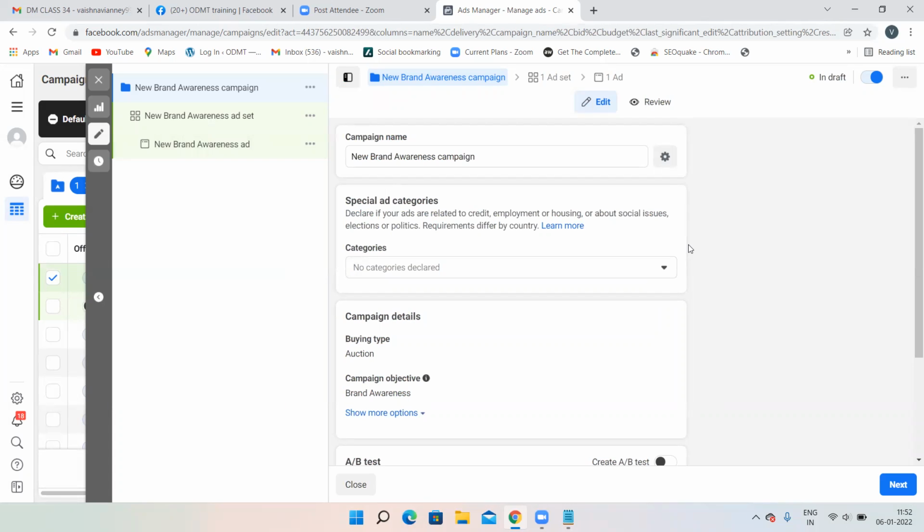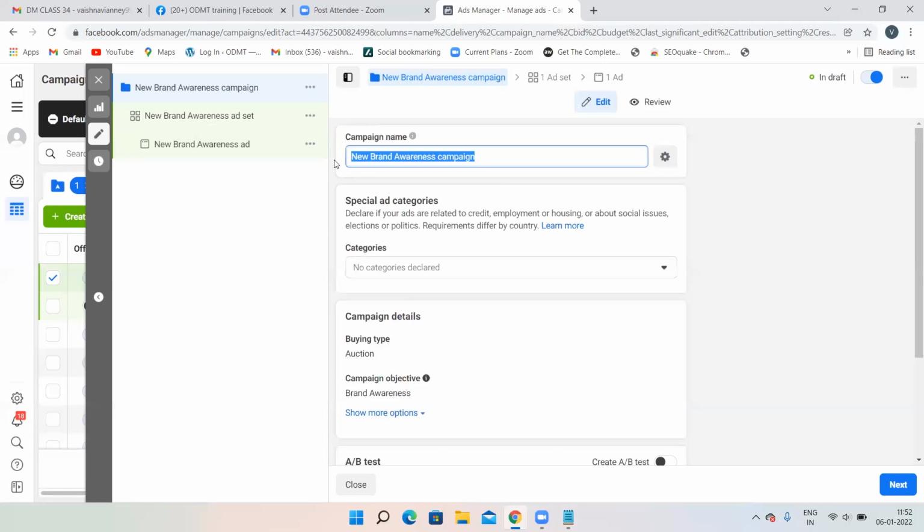And before that, let me tell you, Facebook also has an ads account structure, the same as Google Ads. You know the Google Ads structure: campaigns, ad groups, keywords, ad copy. Facebook also has an account structure. You can see the account structure over here. Your Facebook ads account, first log into your Facebook ads account. Then campaign, ad set, ad. No keywords over here. Keywords are not there in Facebook. Only campaign, ad set, and ad. This is the structure of Facebook. So we are at the campaign level at first.